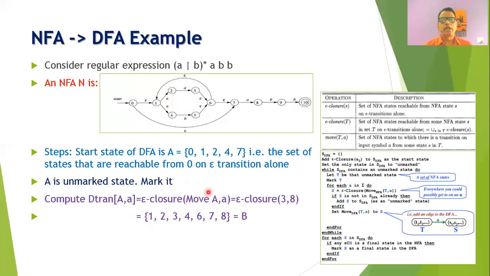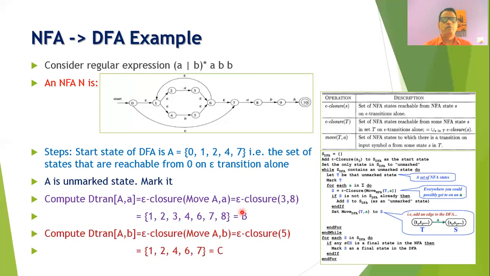From the state 8, it is not possible to go to any other state on epsilon transition. Therefore, 1, 2, 3, 4, 6, 7, 8 are included. This state is a new state of the DFA, because it is different from the earlier state A, and therefore it is called the state B, or the second state of the DFA.